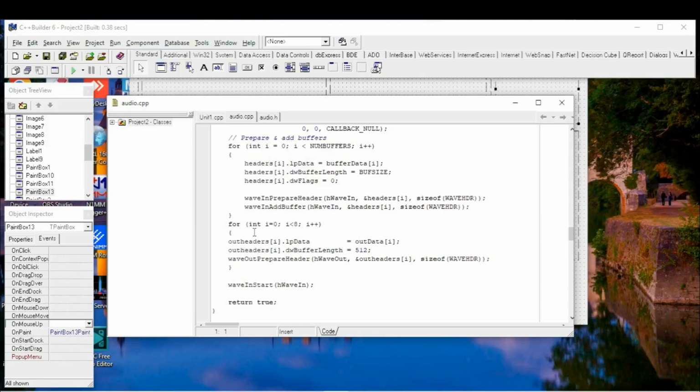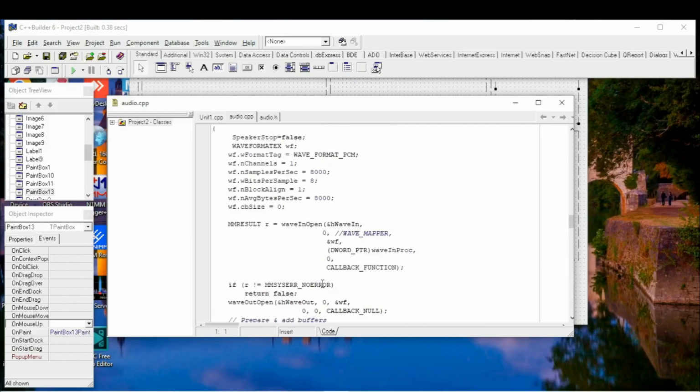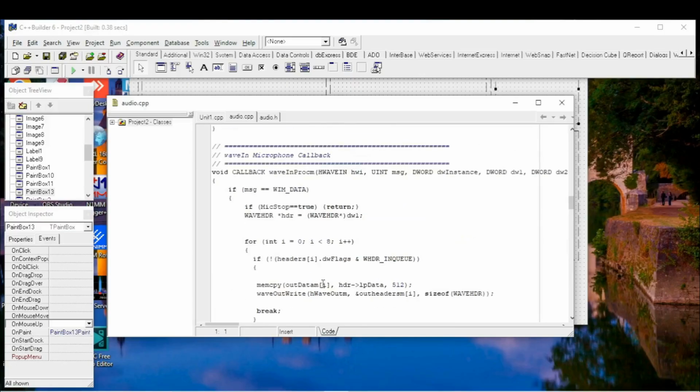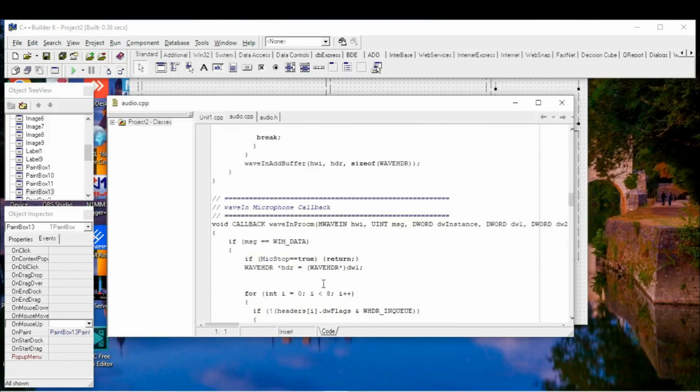For outgoing audio, we just prepare headers. And in final we run function wave in start. So this function is starting callback function.